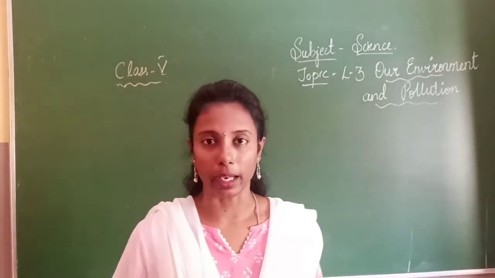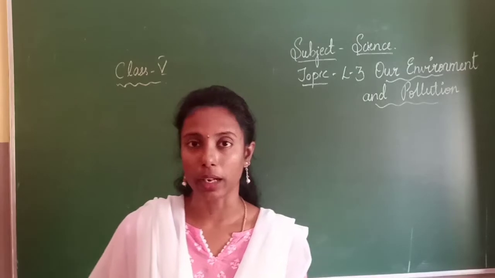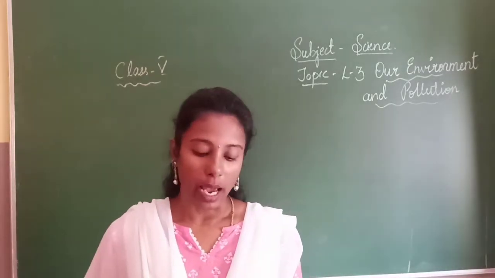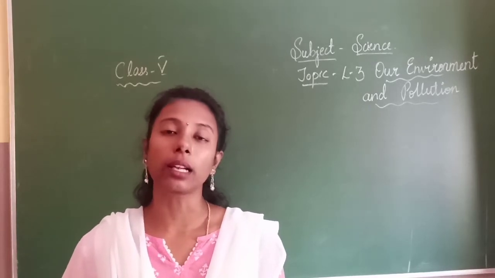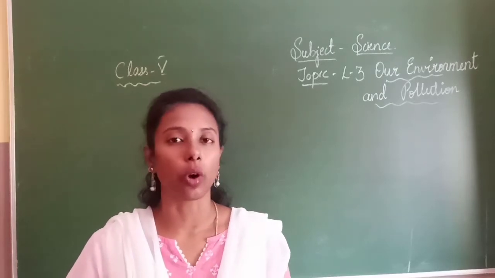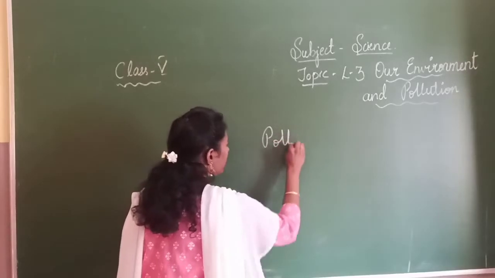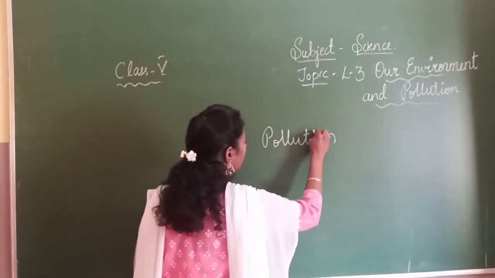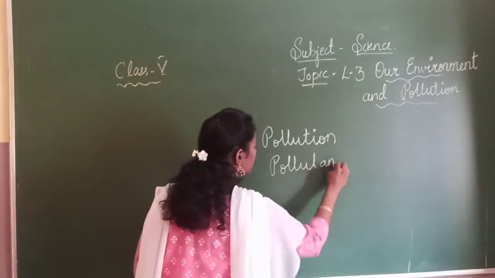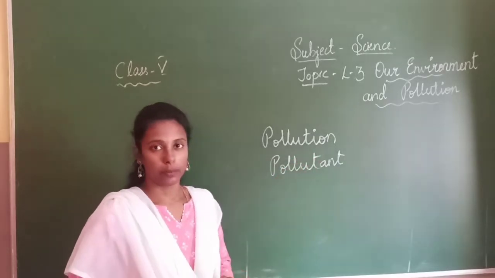Contamination means spoiling. Contamination of air, contamination of water, contamination of land. All these contaminations mean pollution. And the harmful substance that pollutes or causes contamination is called a pollutant. Pollution is different from pollutant. Pollutant means the substance which causes the pollution to happen.